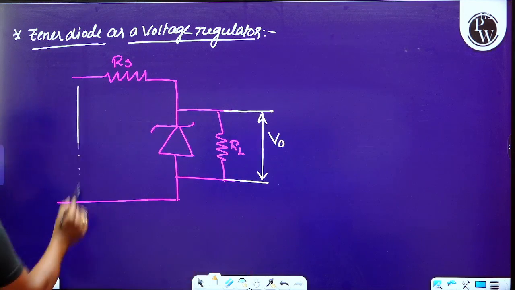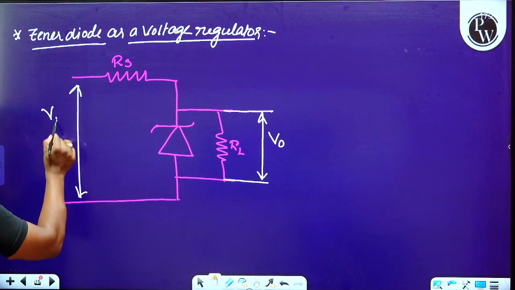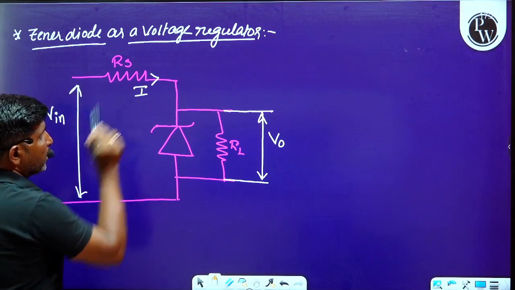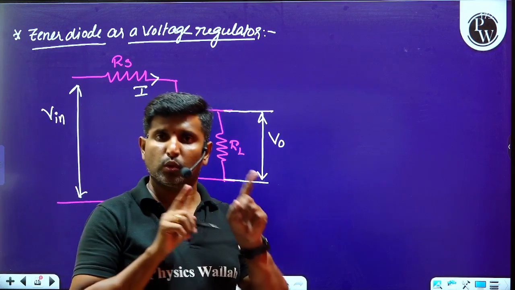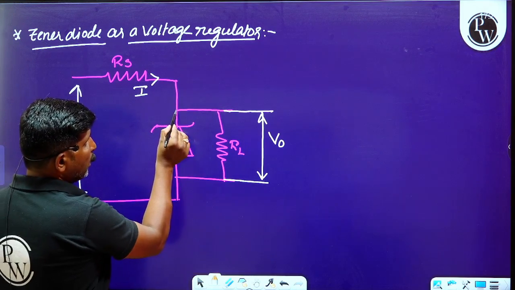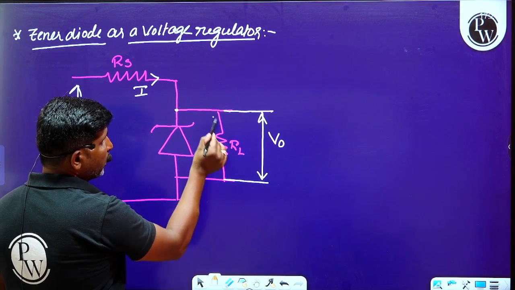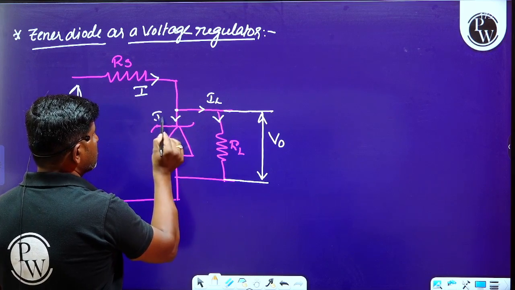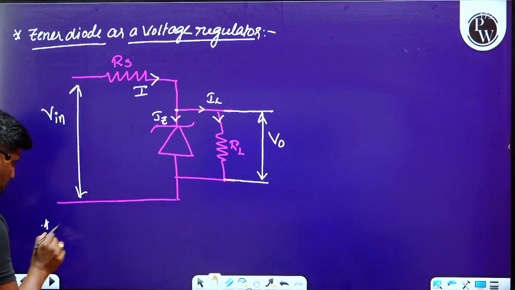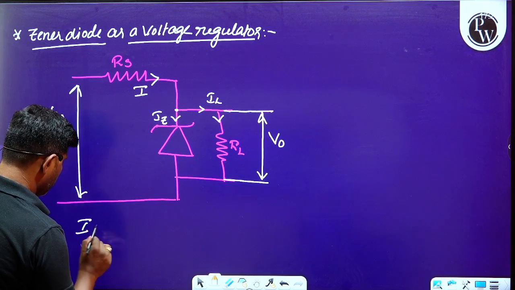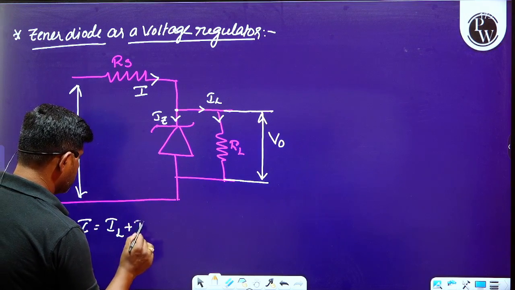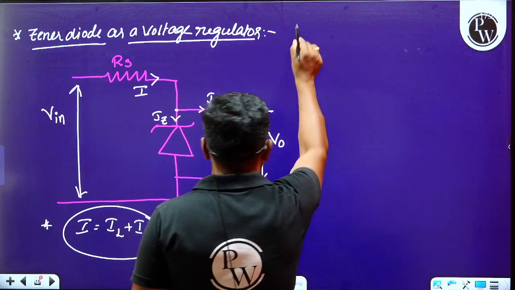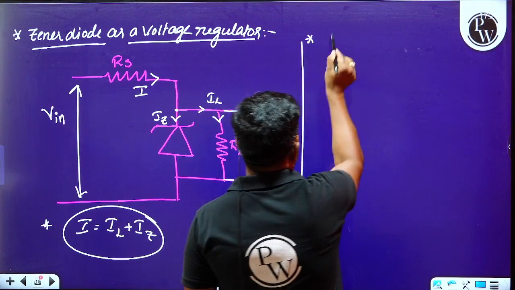And here we give the input voltage. Let's say I is the main current flowing through the circuit. At this junction, it gets split into two parts: one is IL and the other is IZ. Therefore, the first point to understand is that the main current I can be written as IL plus IZ, the load current plus the Zener current.